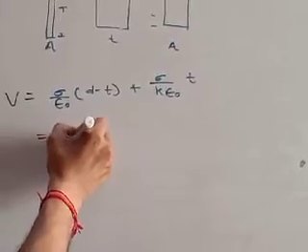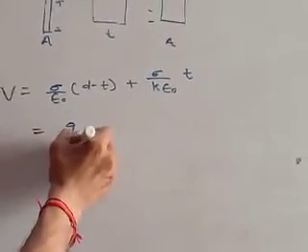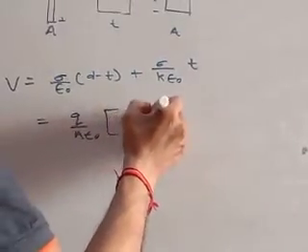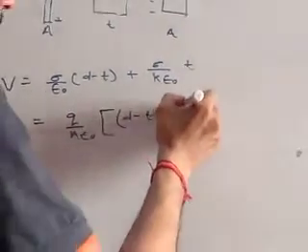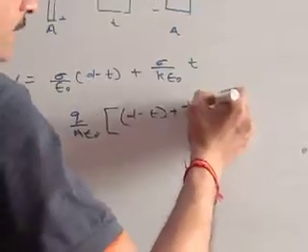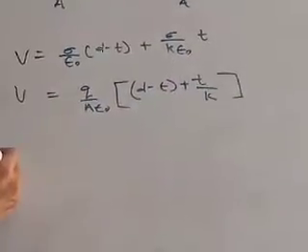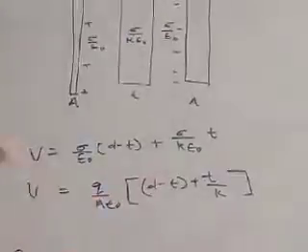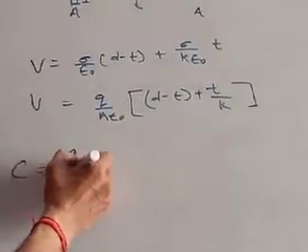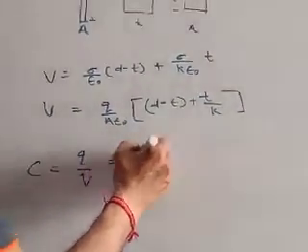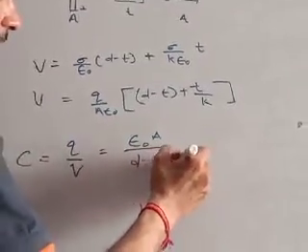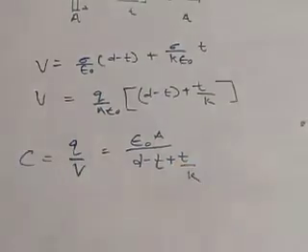Q upon A epsilon naught becomes common and we are left with d minus t plus t upon K. Again, the capacitance of the parallel plate capacitor partially filled with dielectric is given by C equal to Q upon V, which is epsilon naught A upon (d minus t plus t upon K).